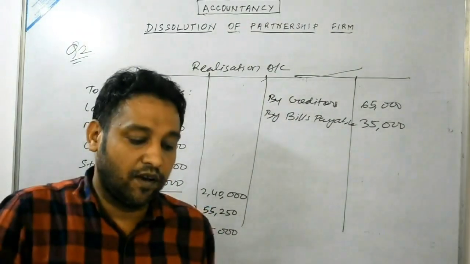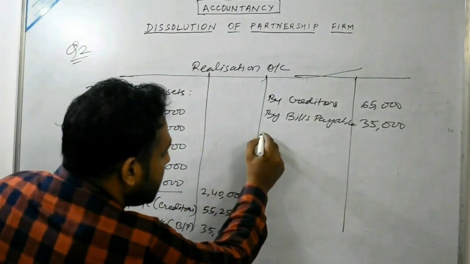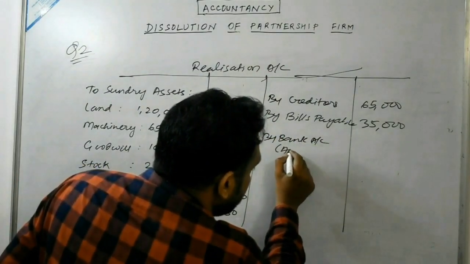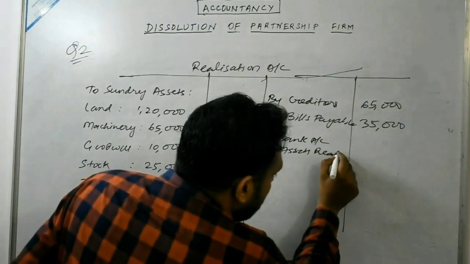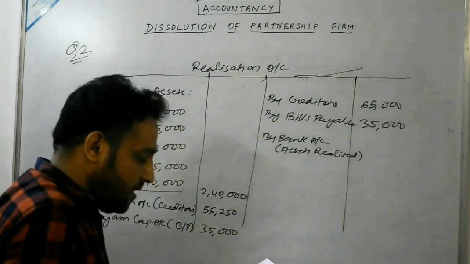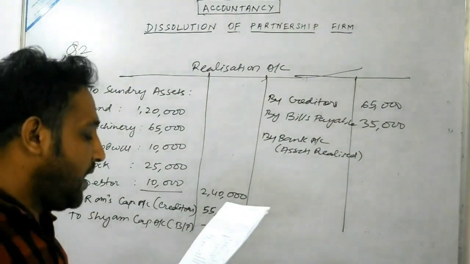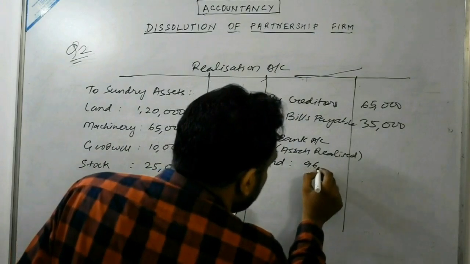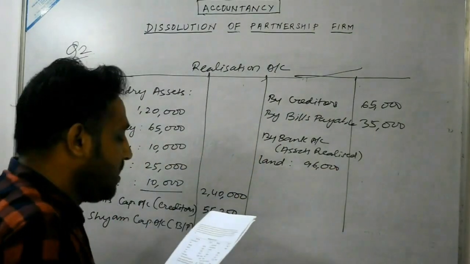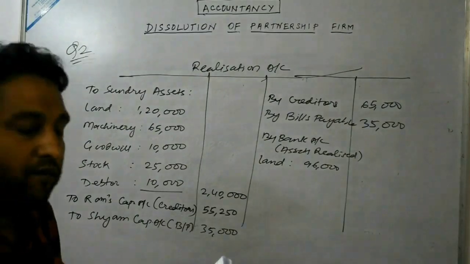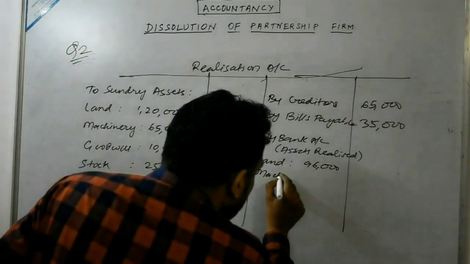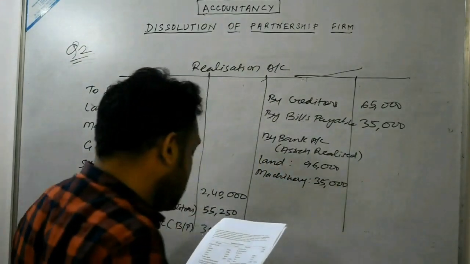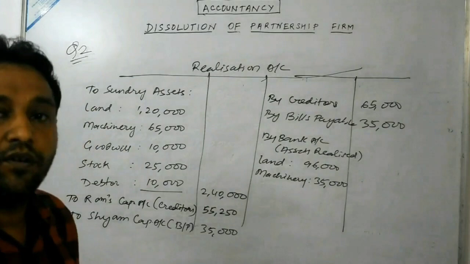And now asset realizable value has been given. So we have to write on the credit side, that is by bank account. Within bracket we can write assets realized. All the realizable value would be shown collectively. Okay. So first of all, land 20% less. So we will calculate. After calculation we will get how much? 96,000. Then machinery is given how much? 35,000. So machinery value is given 35,000.